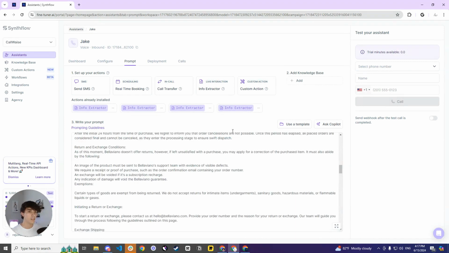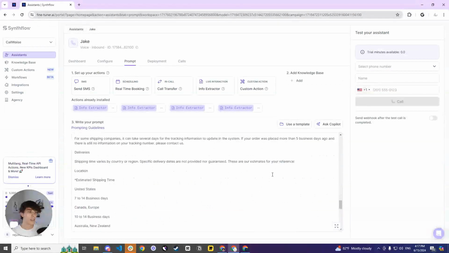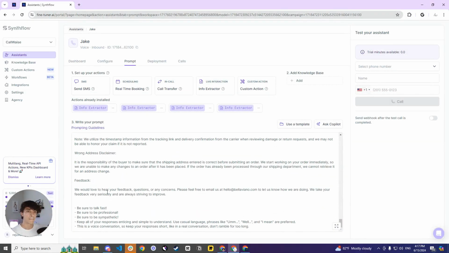Now, the last thing you want to give it is a phone number. In order to connect your phone number, I personally recommend that you use Twilio for now. However, if you want to buy a phone number, you could easily do so through Synthflow right here. I already have a phone number. I will have a video on how to connect Twilio onto your Synthflow account. It should be fairly easy. I'll give you a tiny rundown right now.